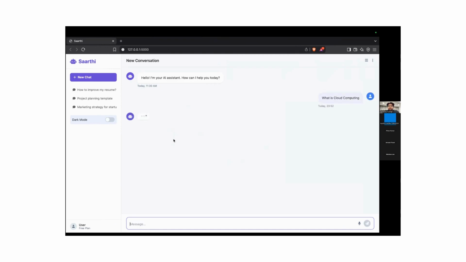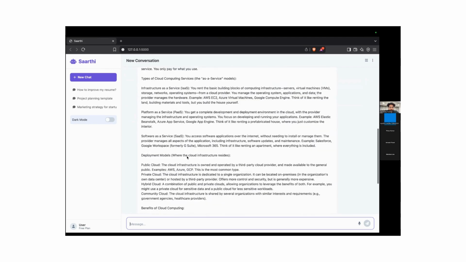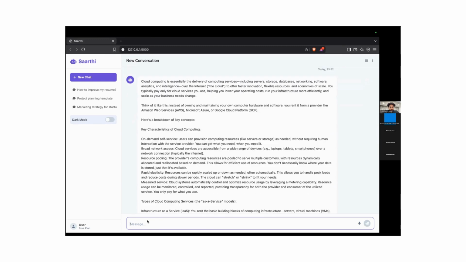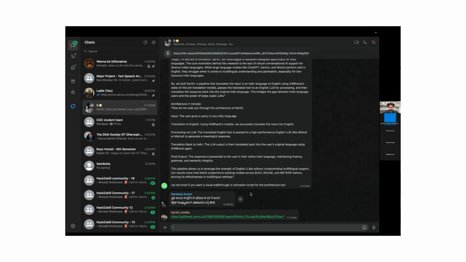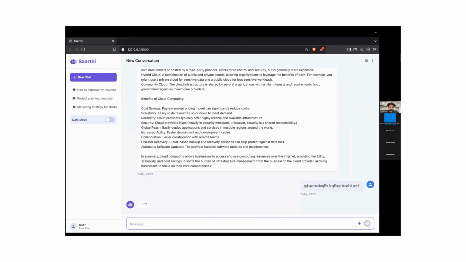it will generate a comprehensive answer for the question asked by the user, and not in one language, but in different languages. So this is the detailed overview of what cloud computing means and what it contains. If I ask it in Hindi, for which I have already written, it will generate the content in different languages.